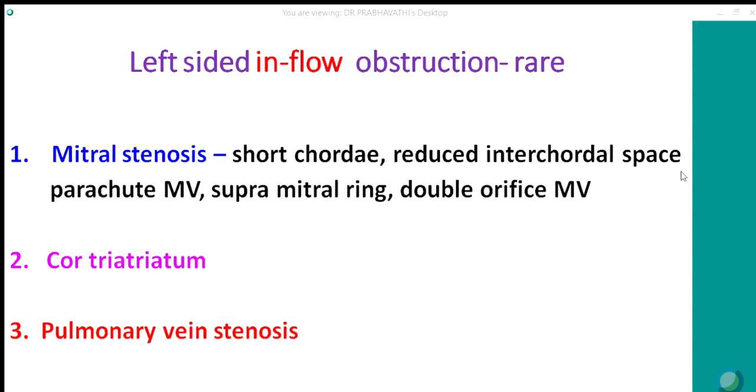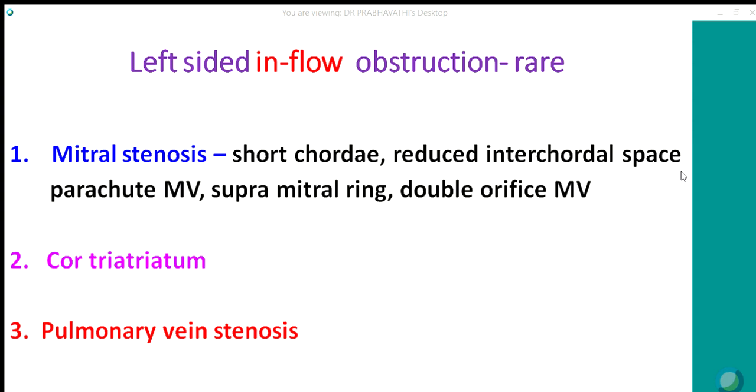Left-sided inflow obstructions are rare. It could be mitral stenosis. Congenital mitral stenosis is rare. The most common cause there is short chordae and reduced or absent intercordal space. Other causes are parachute mitral valve, where all chordae are attached to a single papillary muscle. It could be due to supramitral ring, double orifice mitral valve, or mitral arcade.